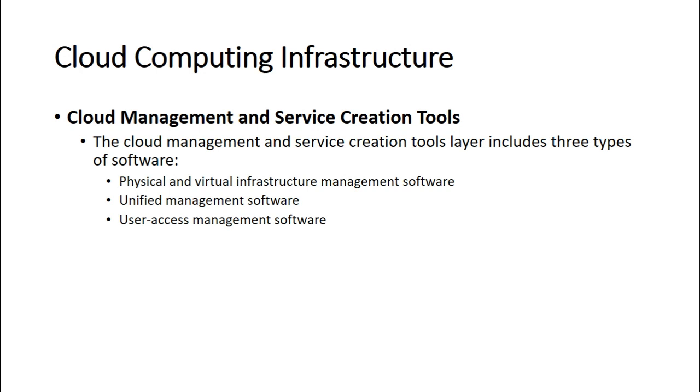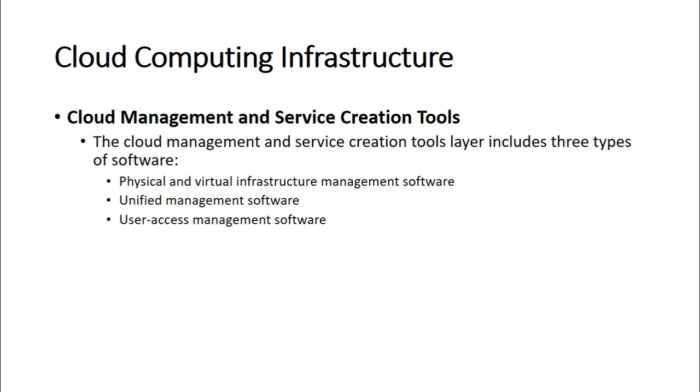So these are the four layers we just discussed. We have the physical infrastructure layer, the virtual infrastructure layer, the application and platform software, and the cloud management and service creation tools. So in today's session, we discussed the different types of cloud deployment models, that is the public cloud, the private cloud, the community cloud, and the hybrid cloud.